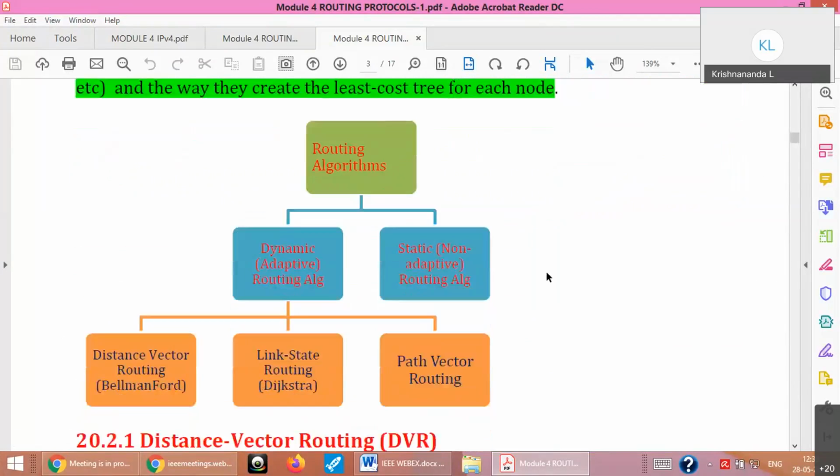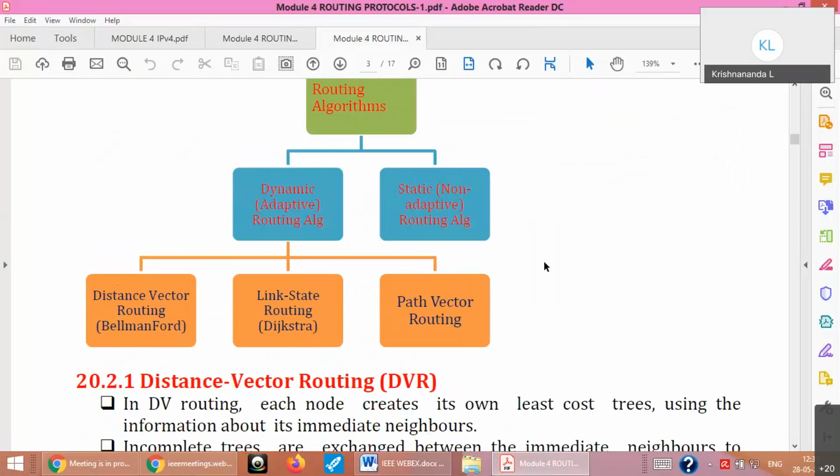There are two types of algorithms: dynamic and static. Static means the path is already fixed, like a virtual circuit approach if you studied in module 3. But generally we don't use that because it will be a wastage of resources. On a dynamic network like the internet, we can't always predict the traffic, so we can't use static algorithms. So we go for dynamic algorithms. That means the paths can be changed based on the need, based on failures, and many other parameters. That's why it's called adaptive. The path is not fixed every time the source and destination are connected.